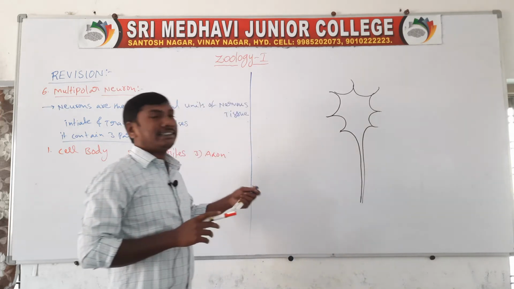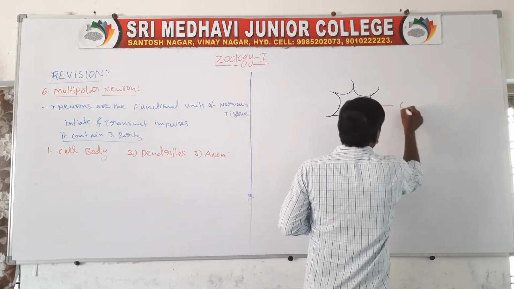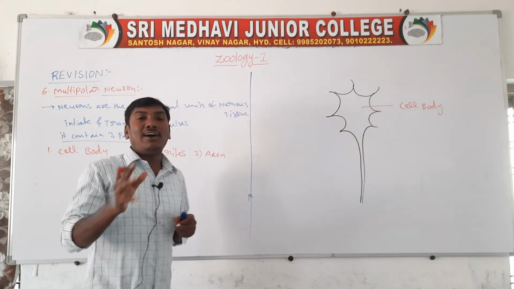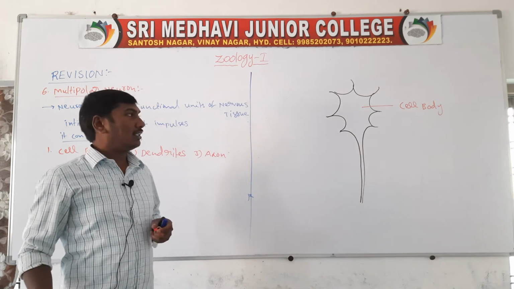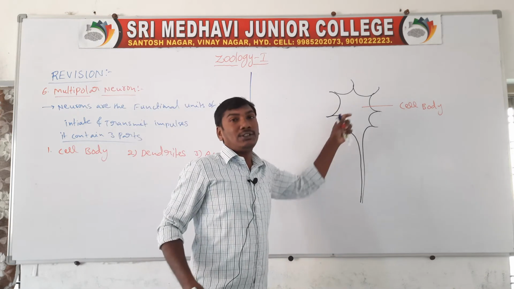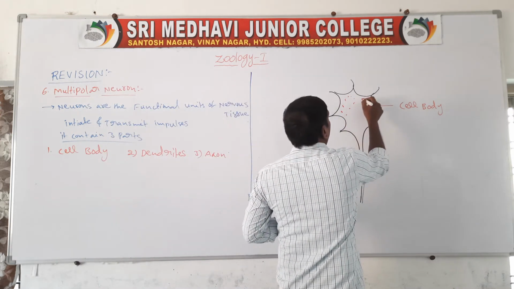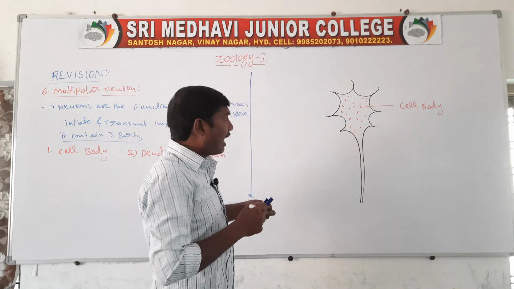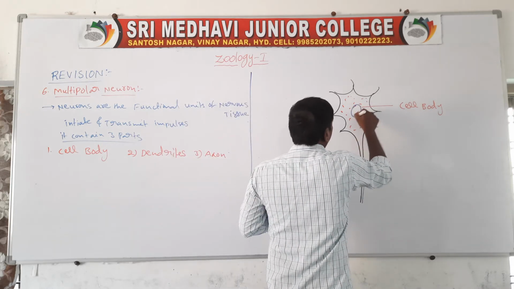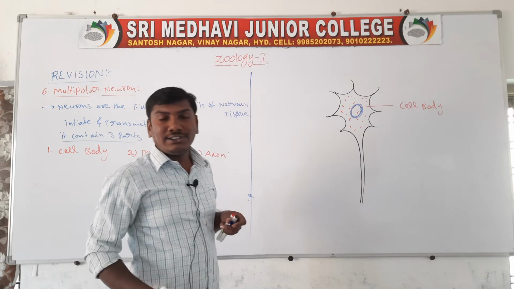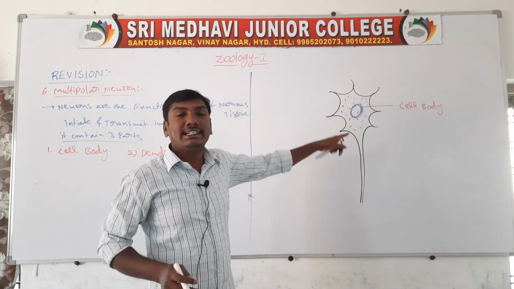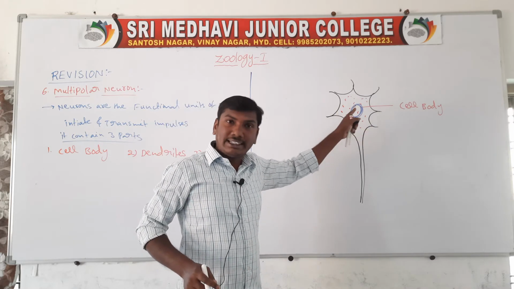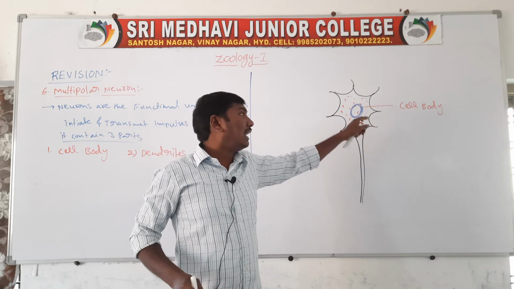Multipolar neuron, cell body. The cell body is large and contains more cytoplasm, a large spherical nucleus, and Nissl bodies.